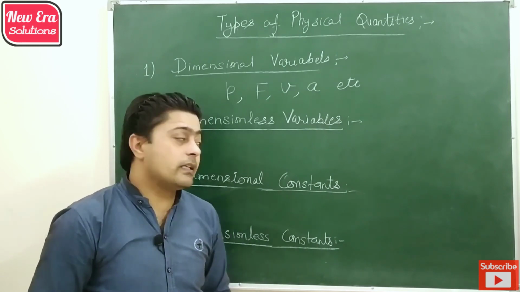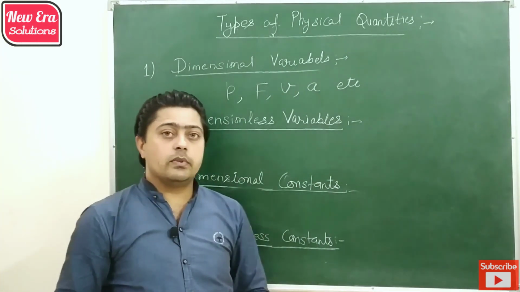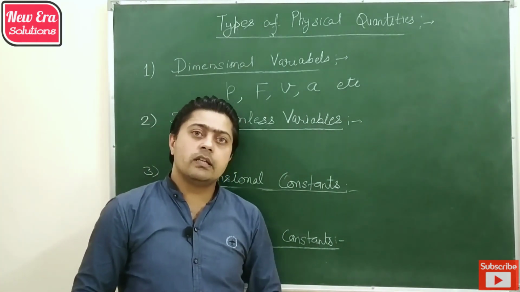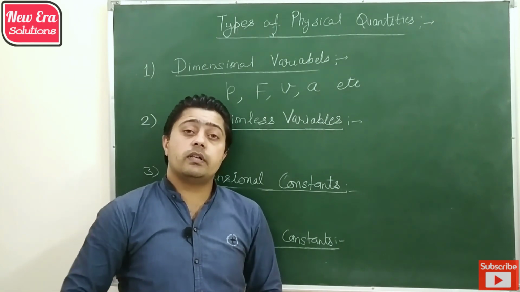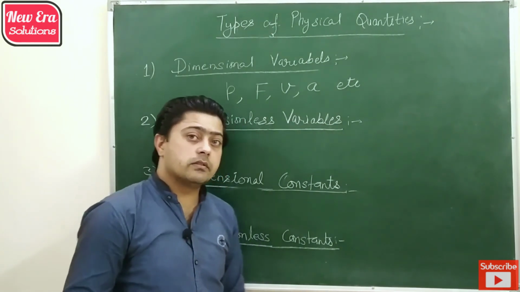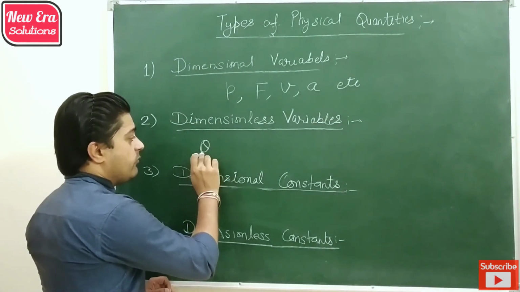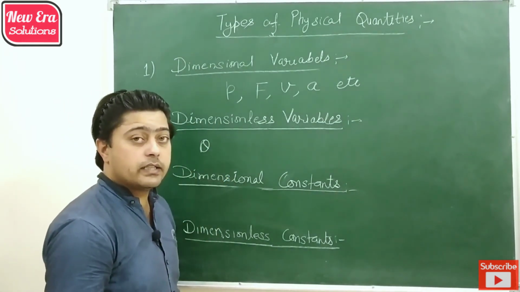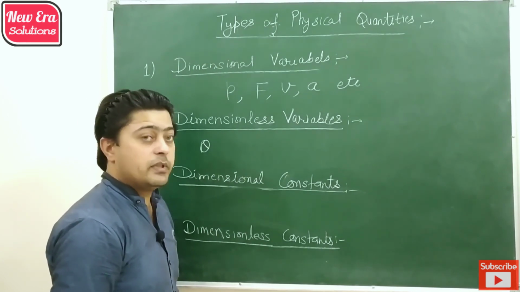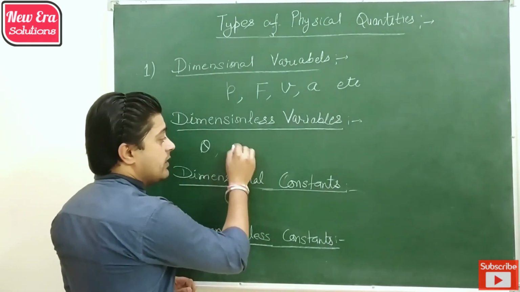The next is dimensionless variable. So these are the physical quantities whose value can be changed but they do not possess dimensions. For example, angle. So angle has various values but it appears without dimensions. Then next is strain.